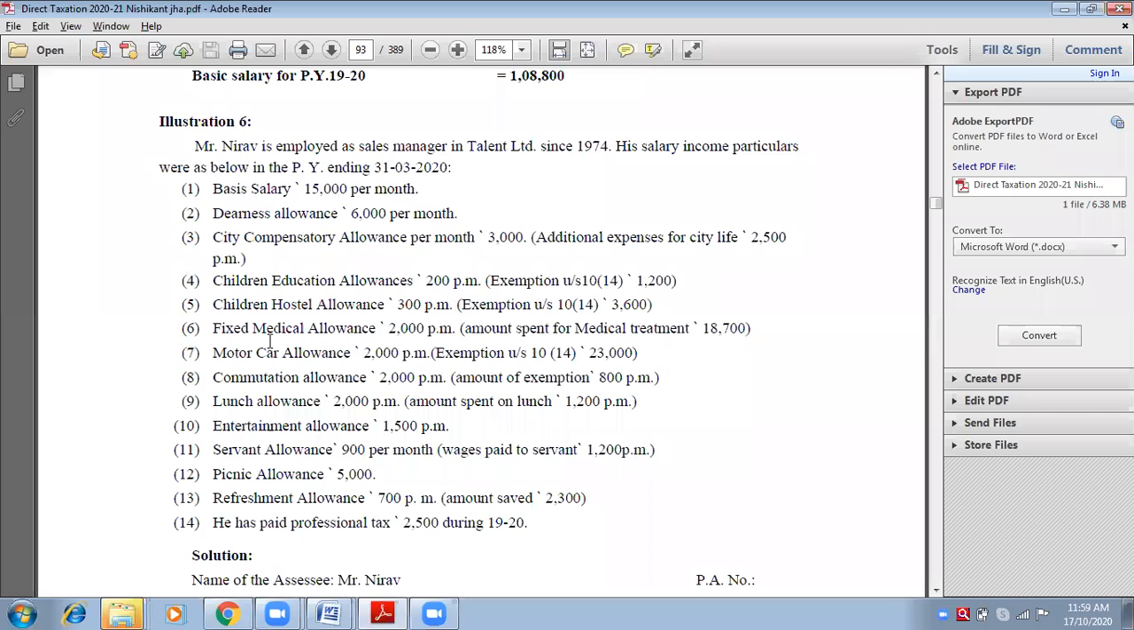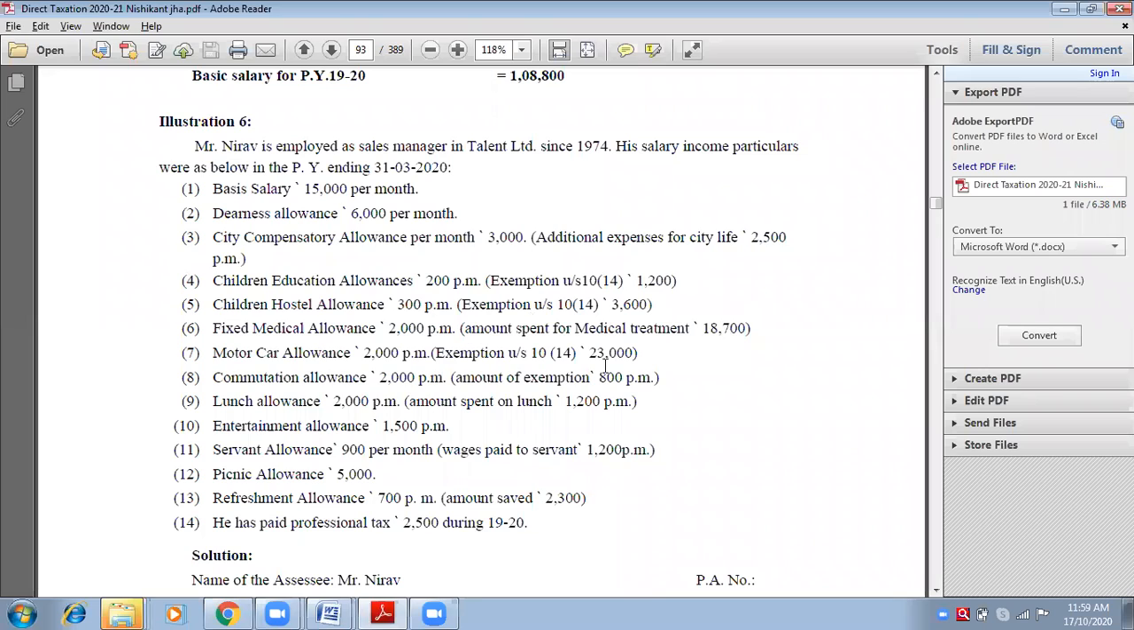So here we have medical allowances. Remember, medical allowances में ये वो allowances होते हैं जो मुझे अपने employer से पहले ही मिल जाते हैं. अब वो मेरी मर्जी है, मेडिकल खर्चा हो रहा है तो मैं खर्चा करूंगी, नहीं तो नहीं करूंगी. Okay, so fixed medical allowance is 2,000 per month. Actual amount spent for medical treatment is 18,700.